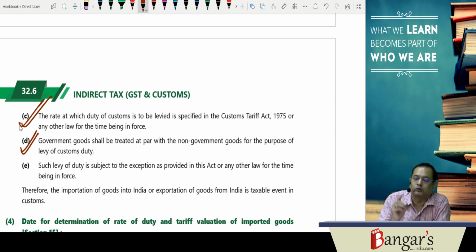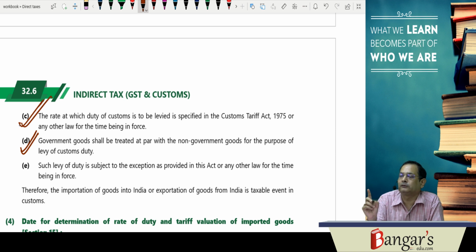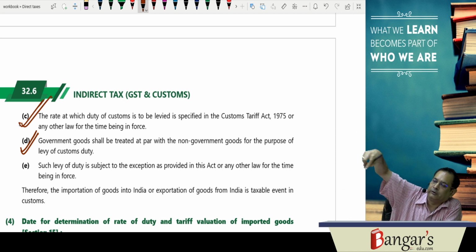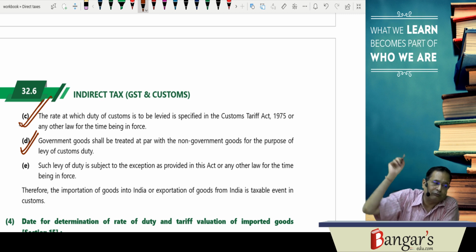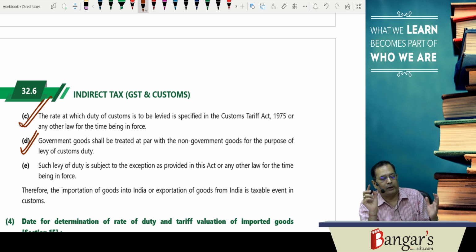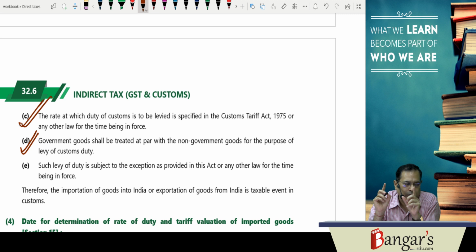Then government goods are treated at par with the non-government goods. That means, even if the central government or state government is importing goods into India, unless the same has been specifically made exempt, they are also liable to pay the custom duty. And the levy of custom duty is subject to the exceptions as provided in this Act and any other law for the time being in force.